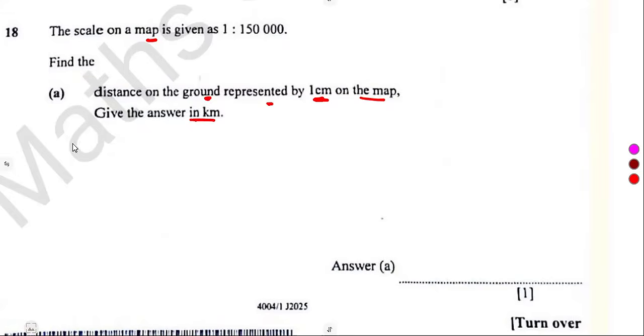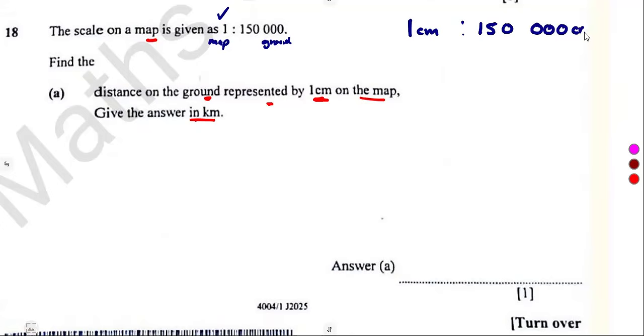Kilometers. So if you have the understanding of the given scale here, it is going to be easier for us to answer this question, because from that understanding, it tells us that a unit of what we can see on the map is equivalent to 150,000 units of what we see on the ground, which is the actual ground. So that unit, you take it as a centimeter. 1 centimeter on the map as to what?